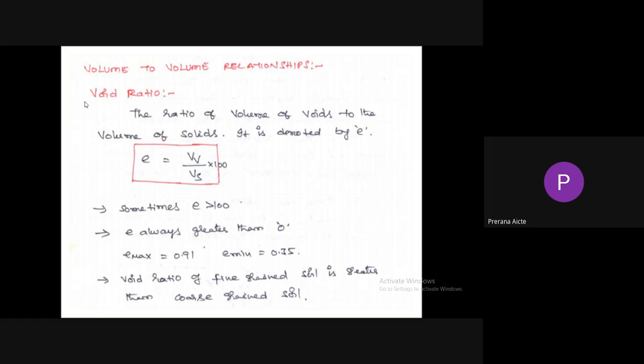So void ratio of fine grained soil is greater than coarse grained soil. For clayey soils, void ratio is more than that of sandy soils. But fine grained soils are less permeable because even though they have high void ratio, the size of the voids is very small. That's why, even though they have high void ratio, fine grained soil exhibits low permeability when compared to sandy soil. So please remember, void ratio of fine grained soil is greater than that of coarse grained soil.